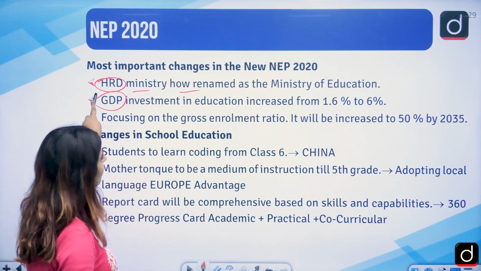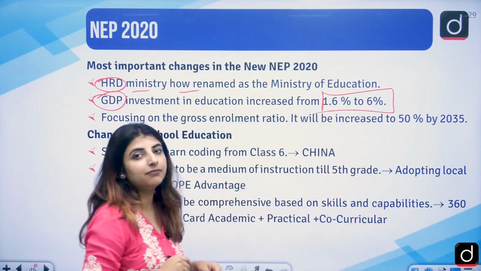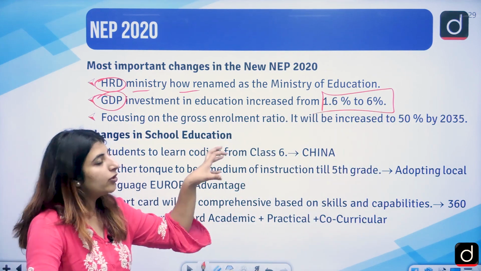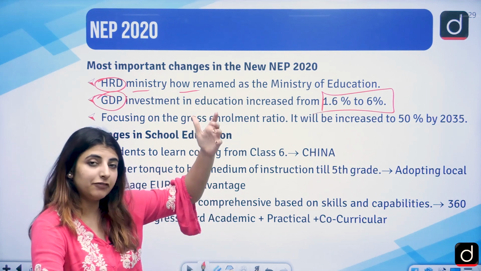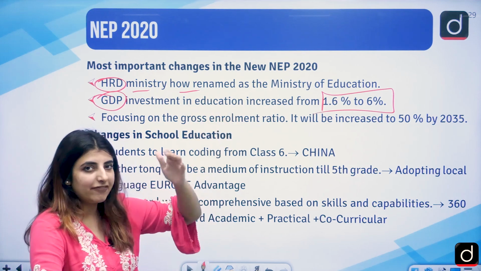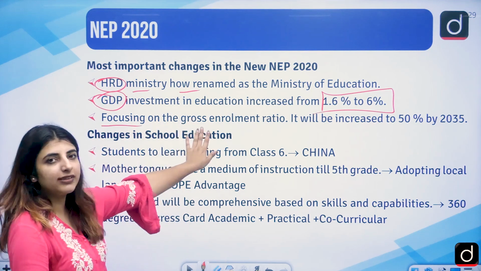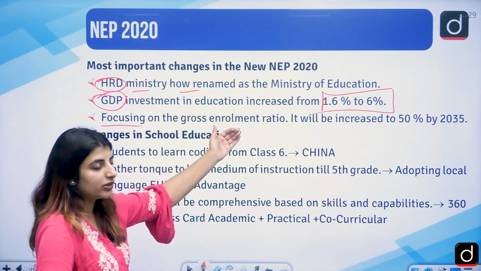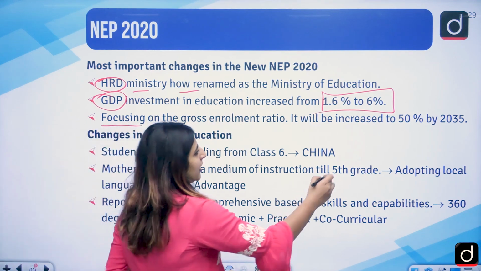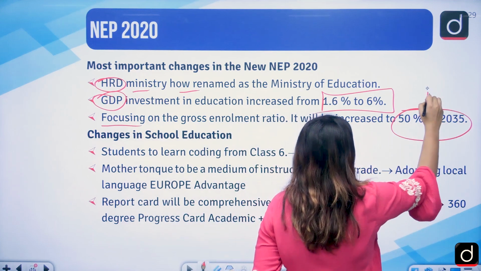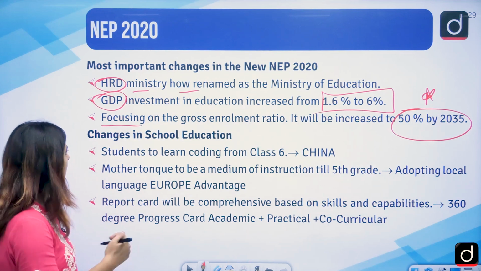Correct? GDP investment was increased, so that this much of GDP should be used in the field of education. From 1.6 to 6%, rising up to that level is a very important step. Focusing on the gross enrollment ratio, how many students have enrolled in a particular course, it will be increased to 50% by 2035, and this has been asked in the NET examination. So you all should know this pointer as well.